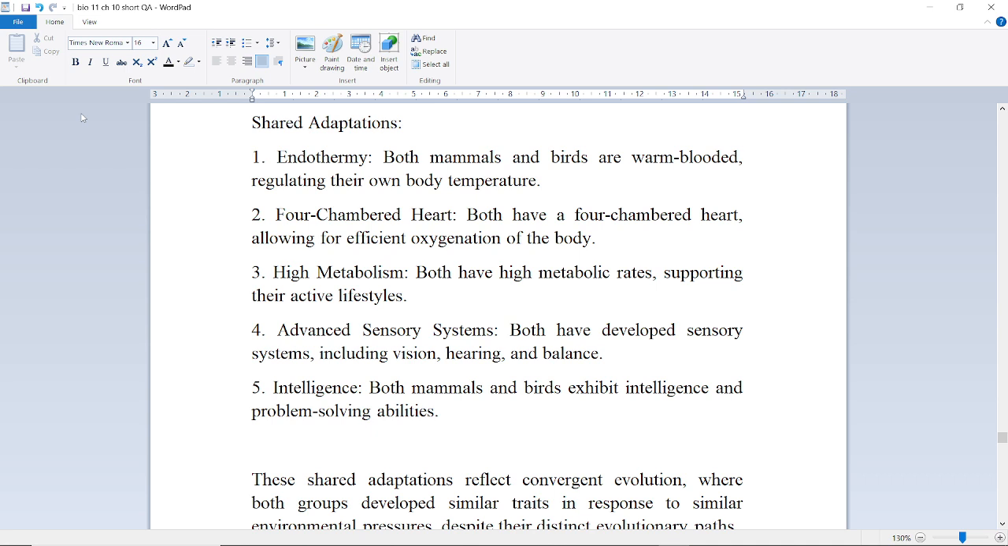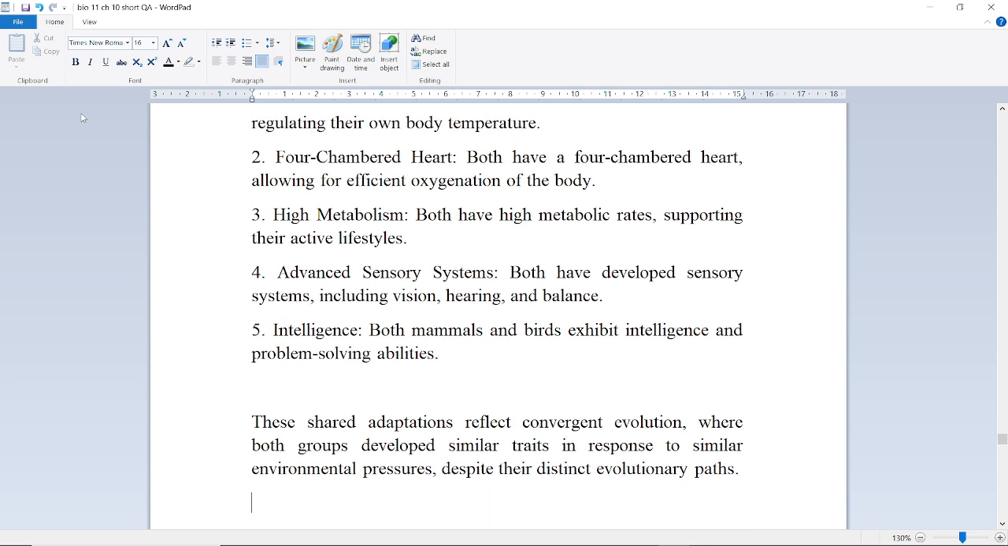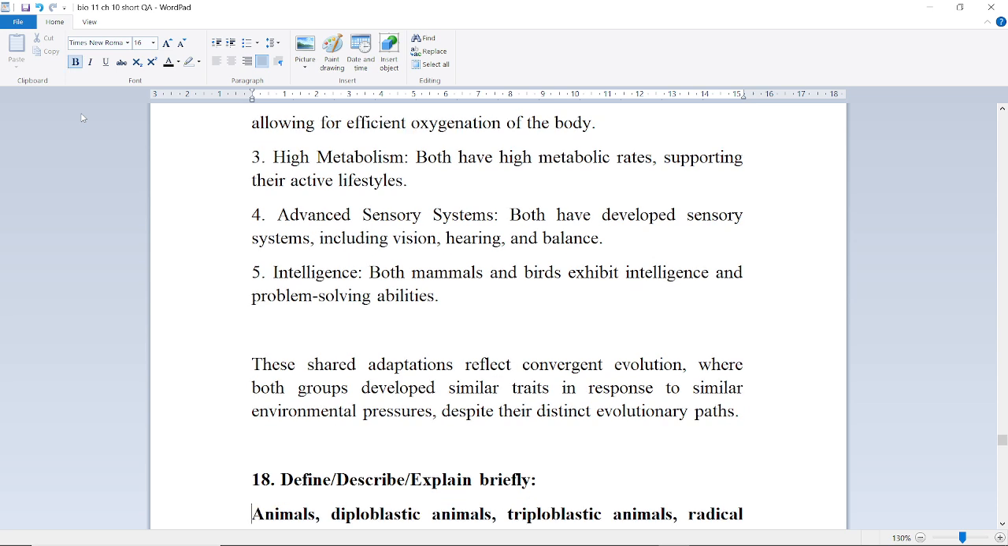Endothermy: both mammals and birds are warm-blooded, regulating their own body temperature. Four-chambered heart: both have a four-chambered heart, allowing for efficient oxygenation of the body. High metabolism: both have high metabolic rates, supporting their active lifestyle. Advanced sensory system: both have developed sensory systems including vision, hearing, and balance. Intelligence: both mammals and birds exhibit intelligence and problem-solving abilities.